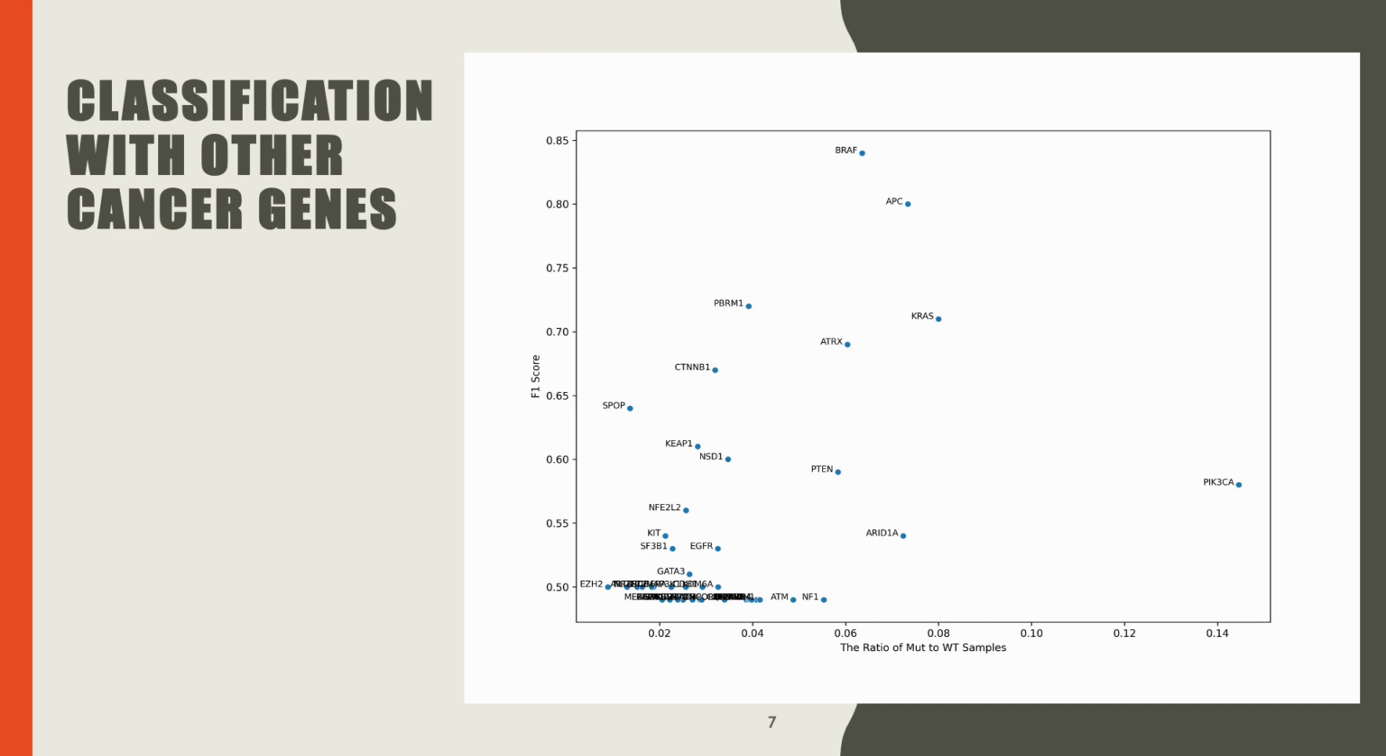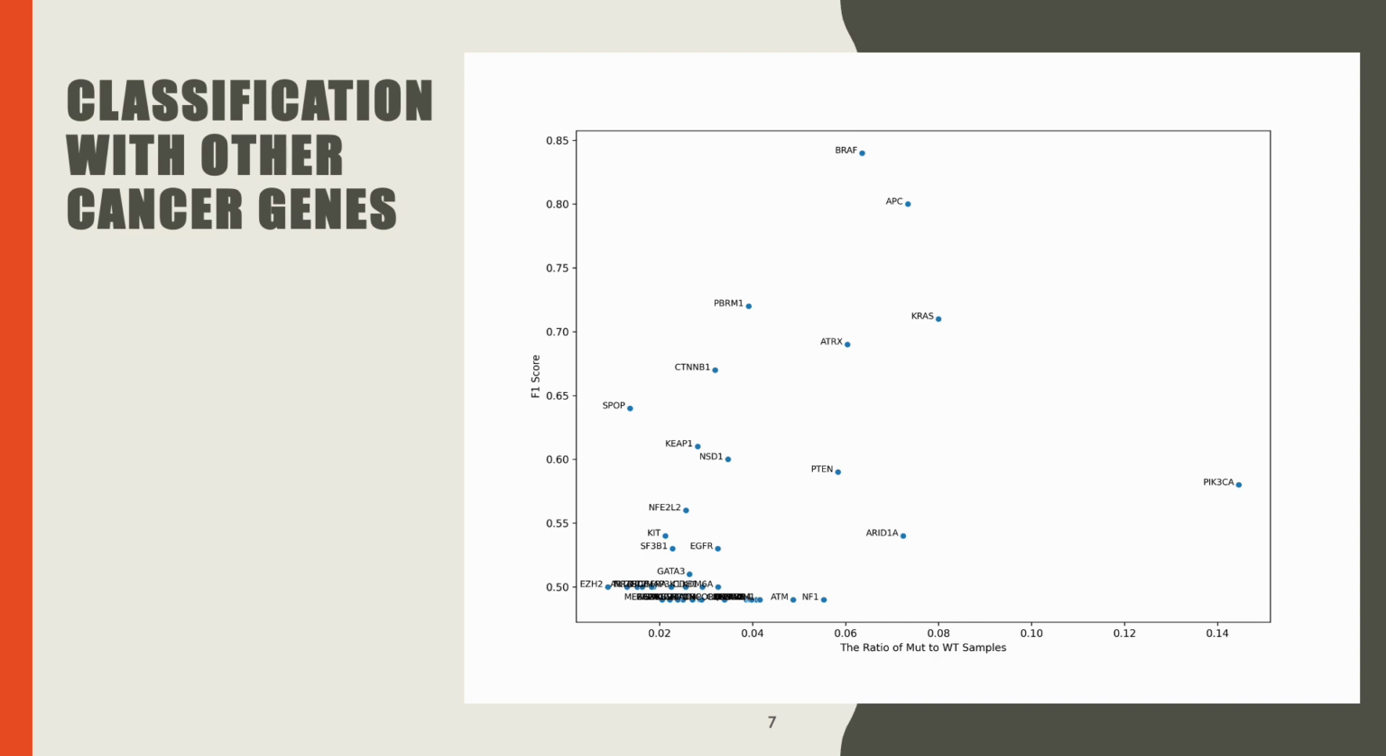So of course, naturally, the next step was to expand the analysis to other cancer genes. And for that reason, I selected 50 genes either based on their mutation frequency or their known role in cancer initiation, progression, or maintenance, and classified the samples based on mutational status of these genes. And as you can see, on the y-axis we have the F1 score of classification, and on the x-axis we have the ratio of mutant to wild-type samples.